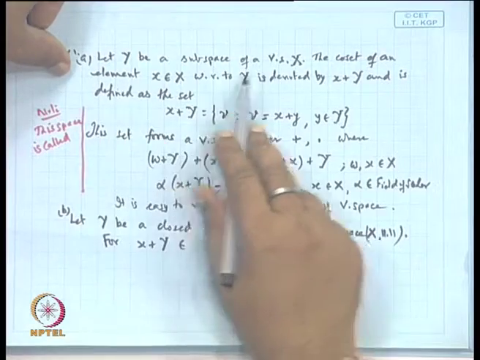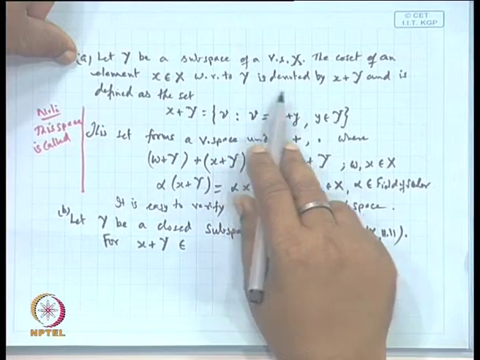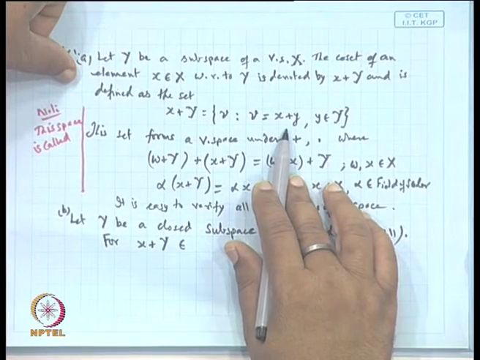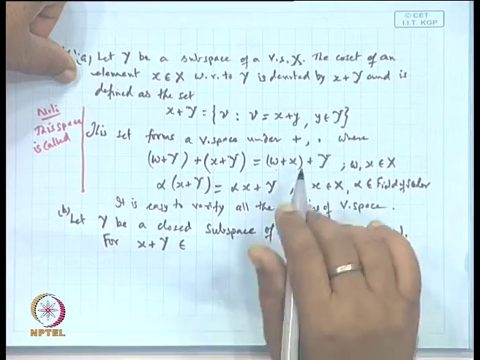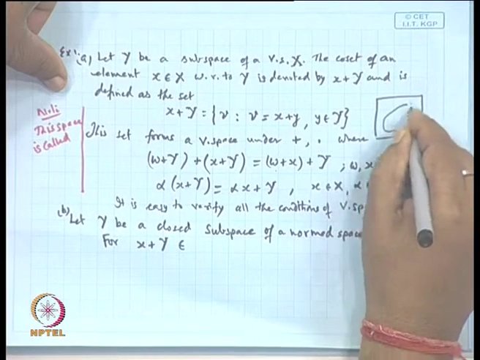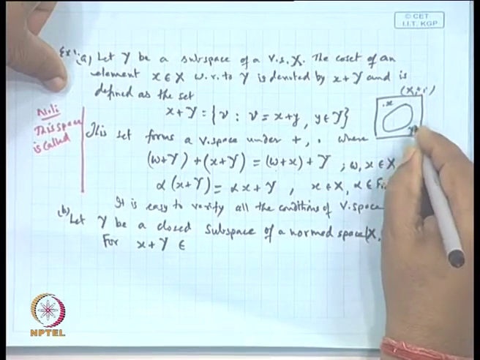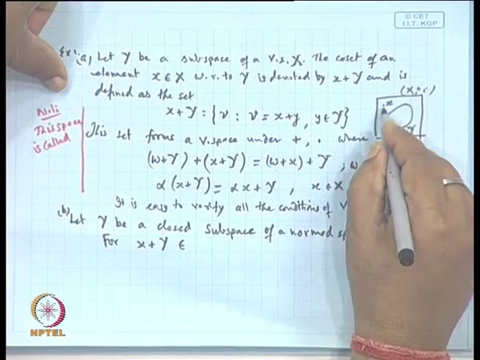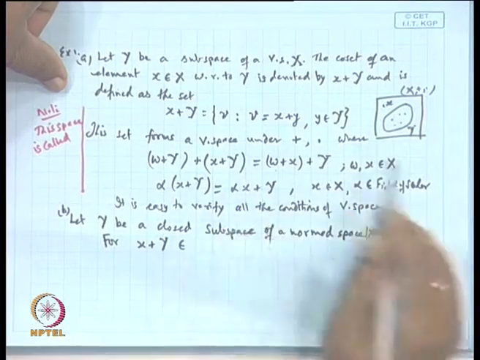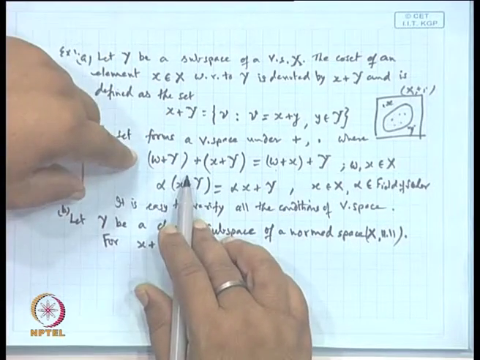The problem was: let Y be a subspace of vector space X. The coset of an element x belonging to capital X with respect to capital Y is denoted by x plus Y, and in fact, x plus Y is the collection of those points v which can be written as x plus y, where y is an element of Y. So the idea is that if you take an element x from capital X, which is a vector space, and Y is a subspace of this vector space, then find out the combination of this element x with every element of Y, and this collection will form a set.